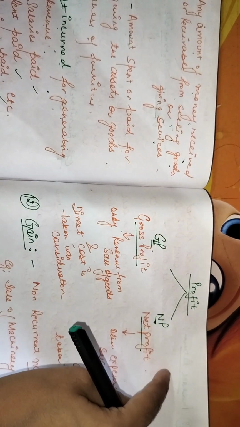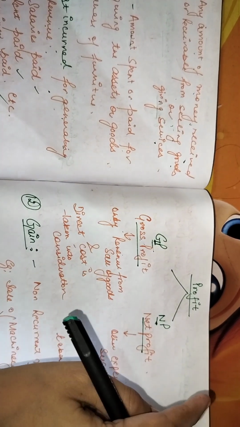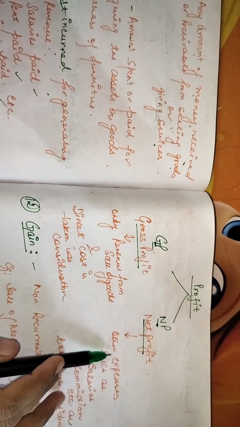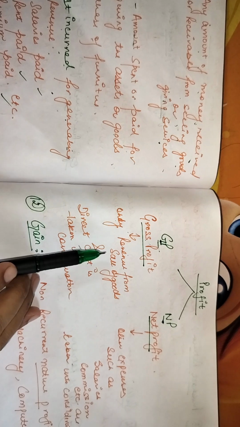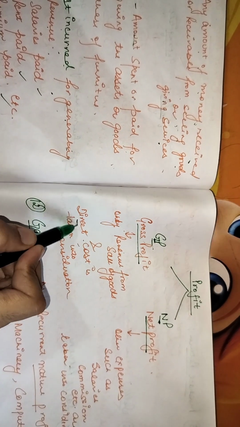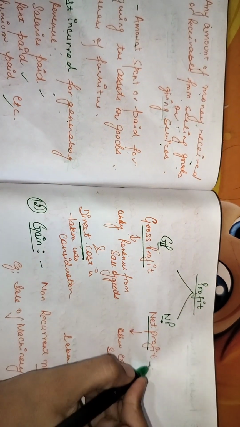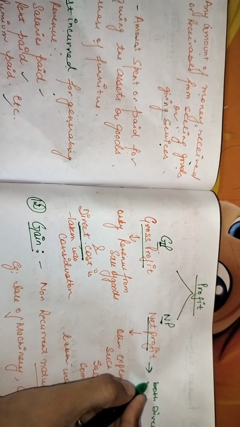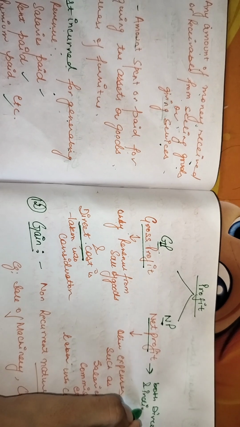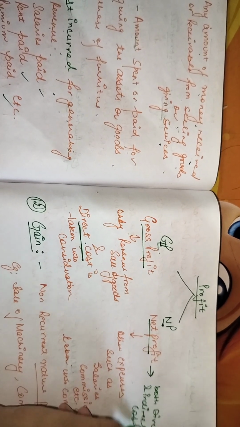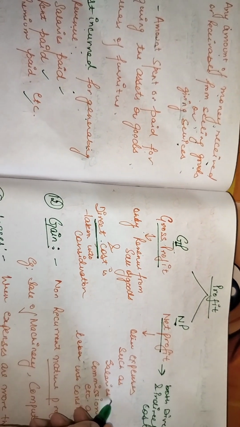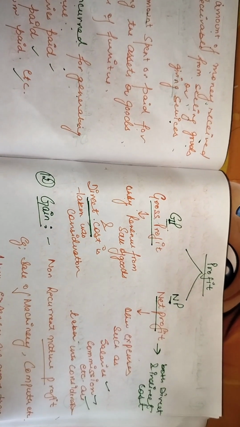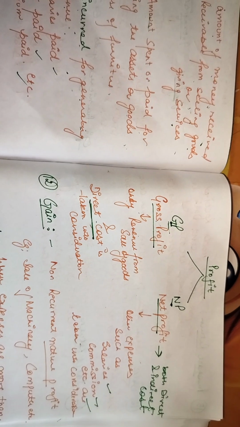And if you are considering the indirect cost also, then it will be called net profit. So gross profit only includes the direct cost. Net profit includes both direct and indirect cost. For example, you are taking into consideration salaries, commission, etc. that are spent for generating the profit.